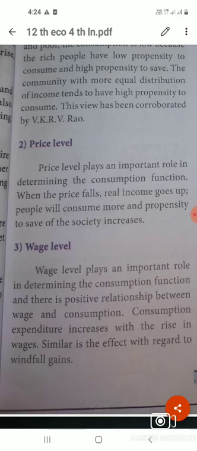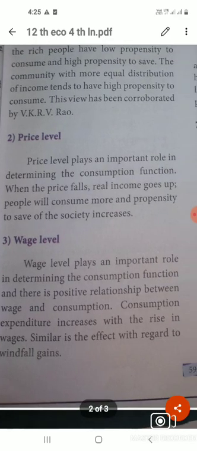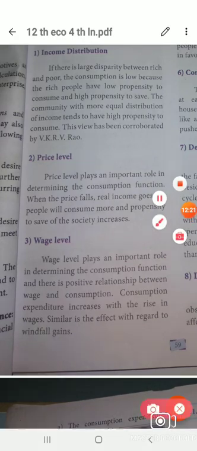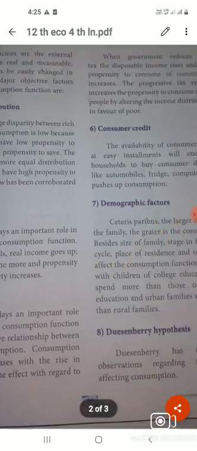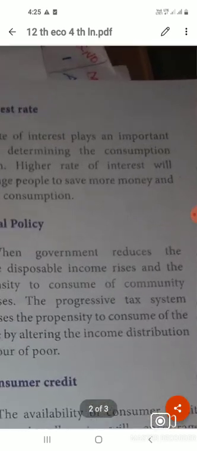Next, wage level, like price. Like price, wage is also an important factor for determining the consumption function because there is a positive relation between wages and consumption. We know very well that wage increasing means consumption increases. With the rise in wage, the effect is similar to windfall gains. So when wages increase, consumption also increases.